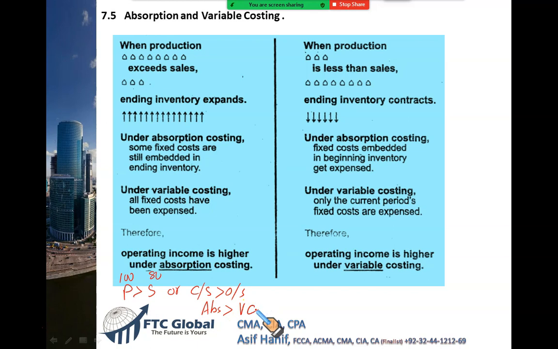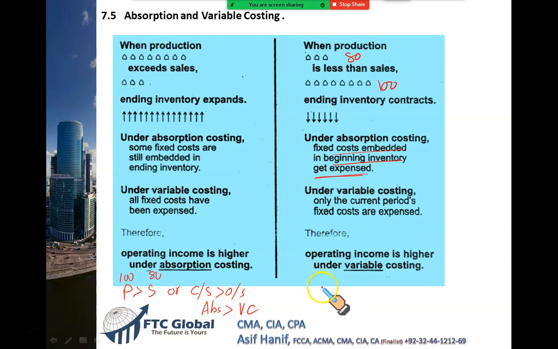This is a simplification. On the other hand, when your production is less and your sales is more, what would it mean? It means the previous fixed cost which was absorbed in the previous year's closing stock will now get expensed. The prior year fixed cost which was included in the opening stock will get expensed in the income statement.